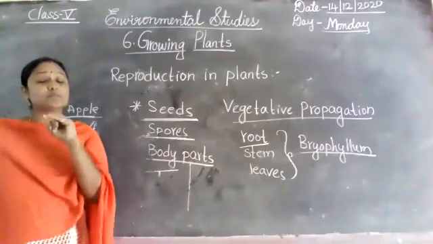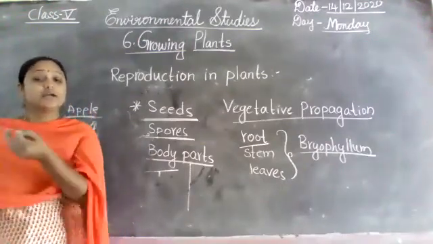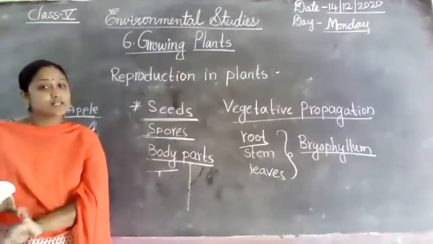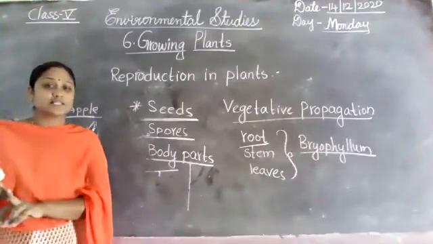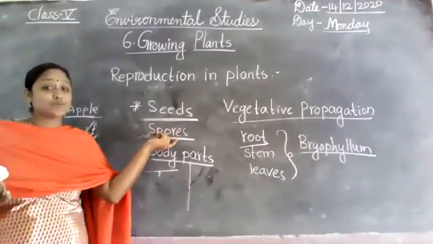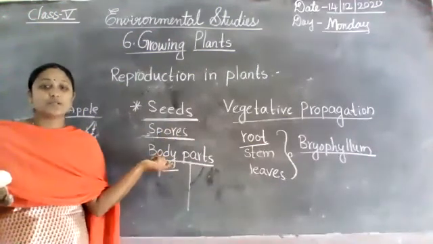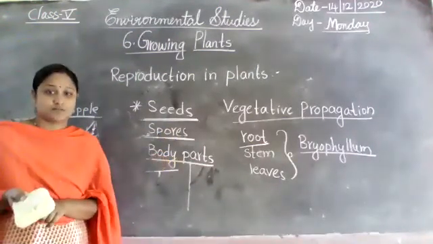Reproduction in plants means plants reproduce in different ways. What are the different ways? Most plants reproduce through seeds, some plants reproduce through spores, and some plants reproduce from their body parts.